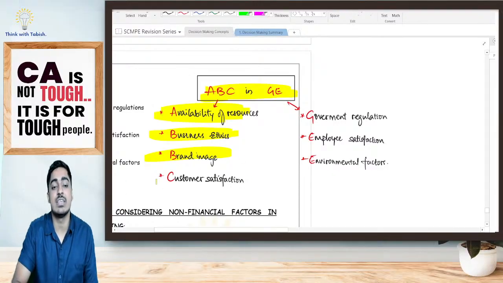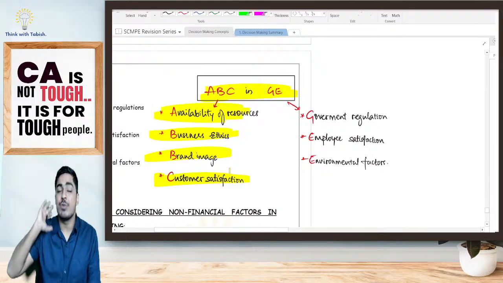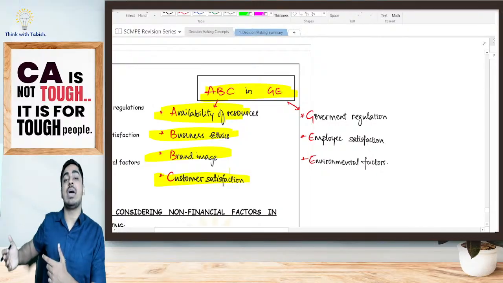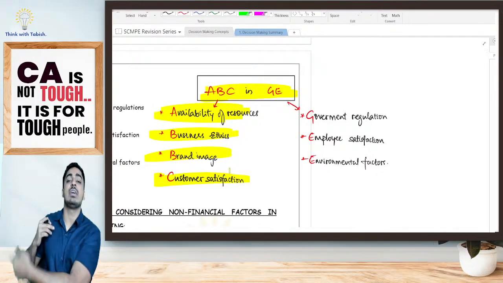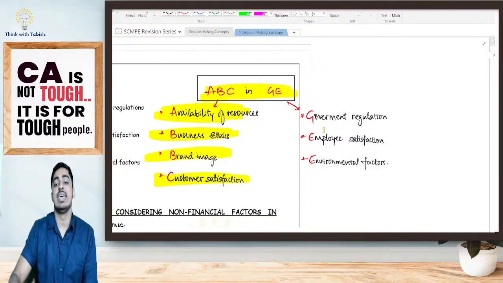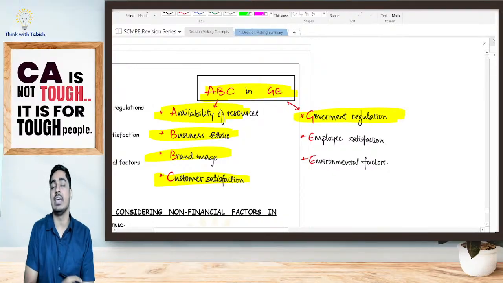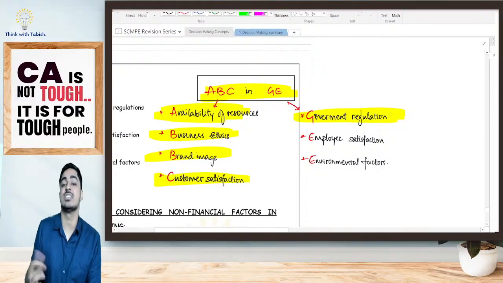Again, customer satisfaction. My objective is not just to earn profit in the short term. My customers should be happy and satisfied. Only then will I keep getting my customers for the long term. Is it clear? Again, government regulation. I should take care of government regulation and pay taxes properly.